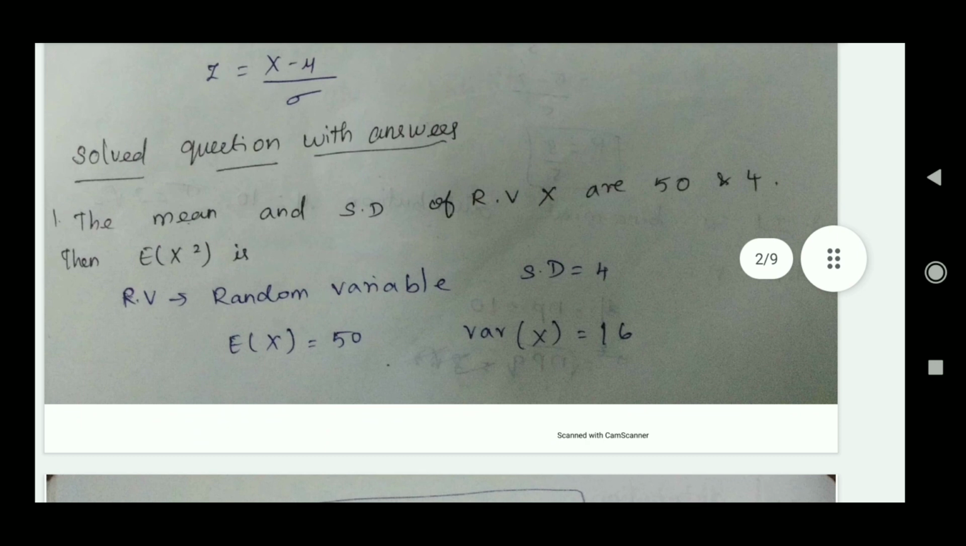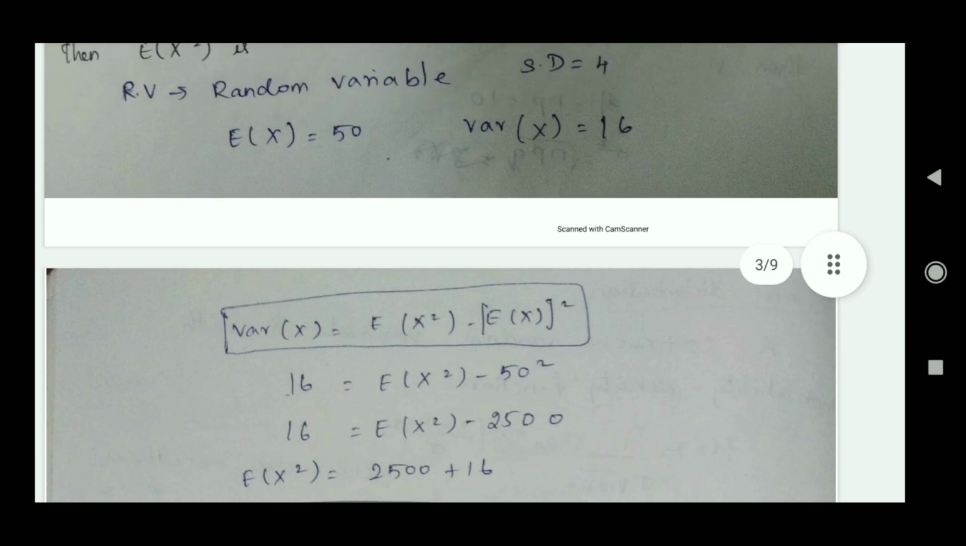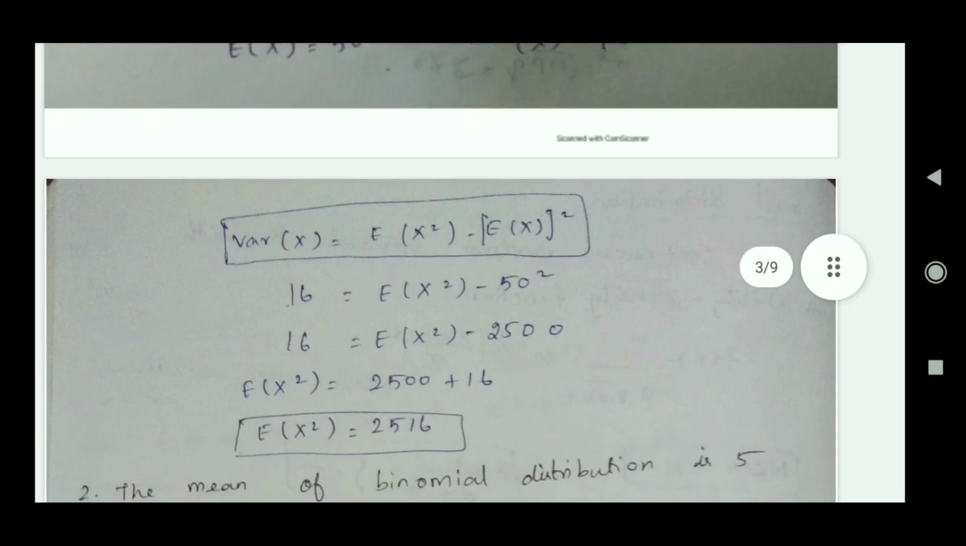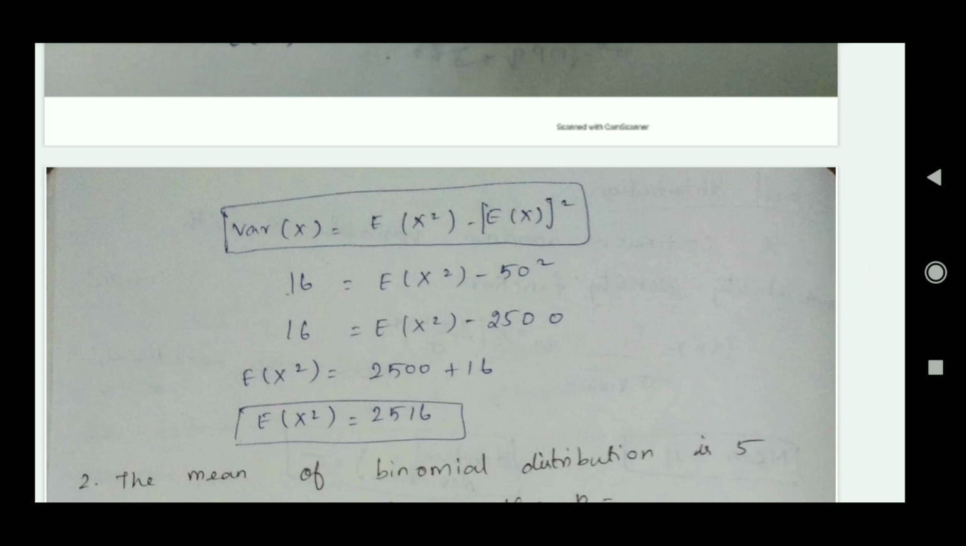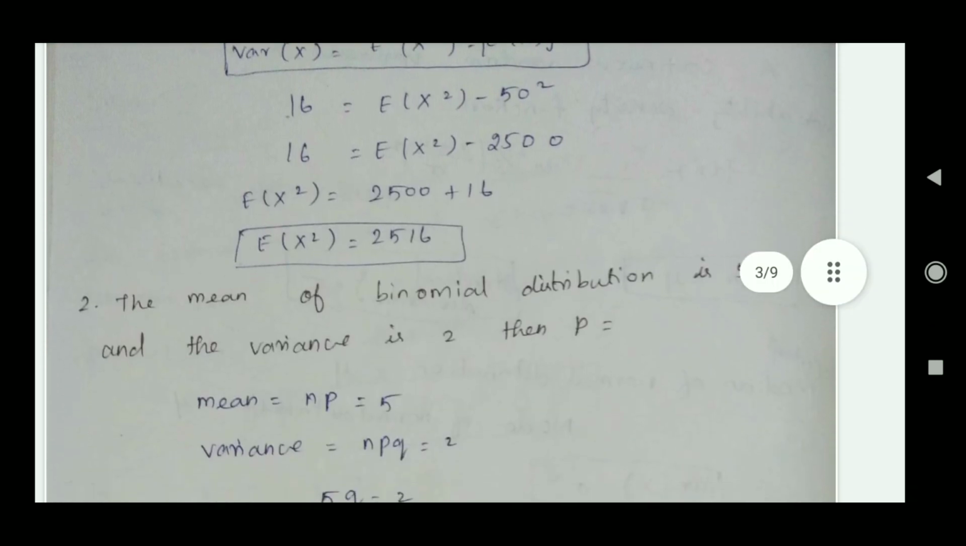The first exam question: the mean and standard deviation of a random variable are 50 and 4. Then find E of x square. Standard deviation is 4, so we convert it to variance of x, which is 16. E of x value is 50. We need to find the value of E of x square. We know the formula: variance of x equals E of x square minus E of x, the whole square. We substitute both values, and then we get the value of E of x square.